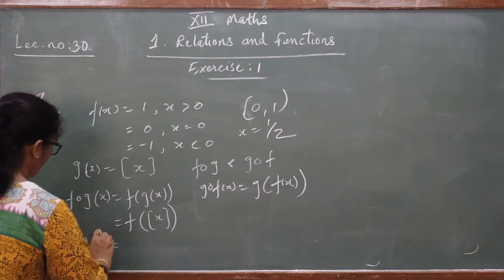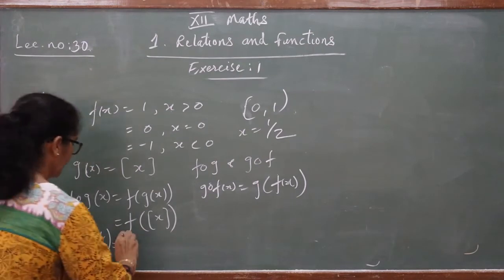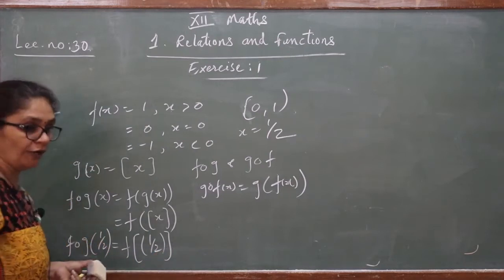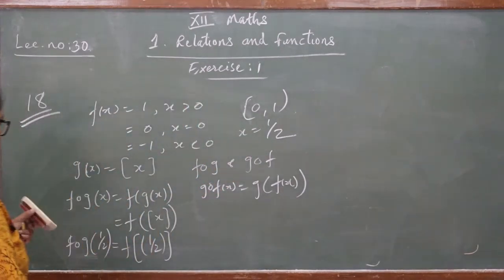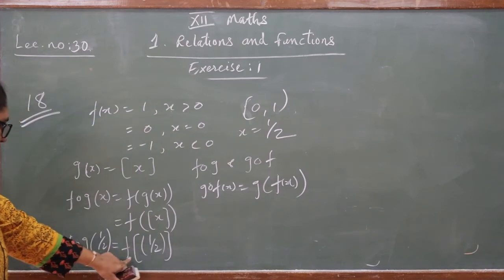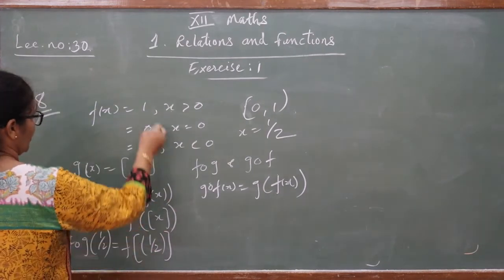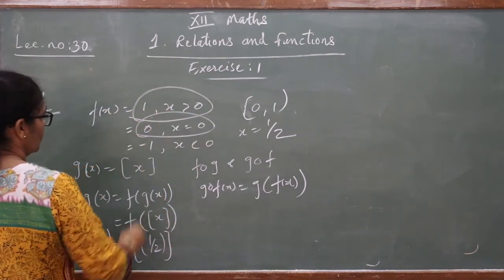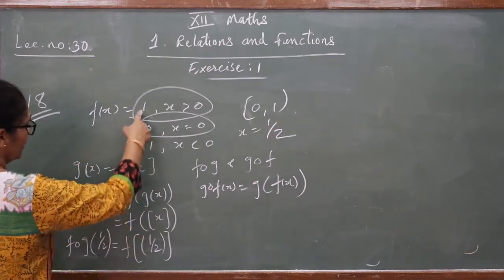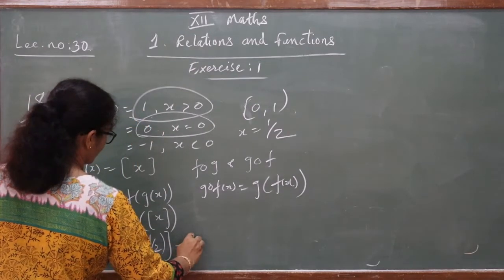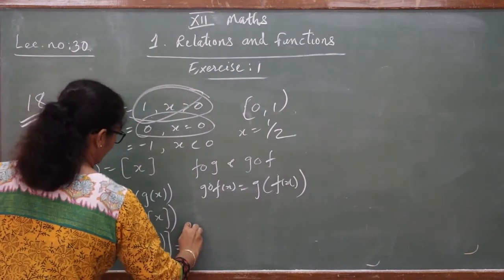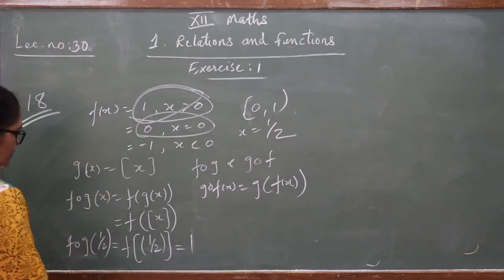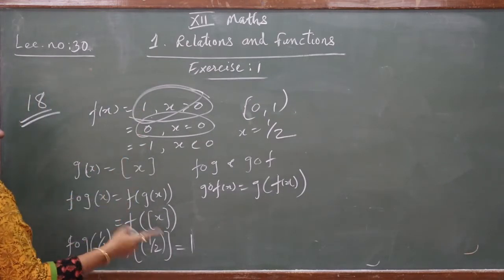(f∘g)(1/2), right? So how can you write? f of the greatest integer of half. Now what you have to check is whether both are the same or not. So when you write half for f, what is the result? For x more than 0 you get 1. So here for half you get your answer for the first portion. And for the greatest integer, we have to round down the number. So the answer is 1. But for 0 and -1 you cannot write.